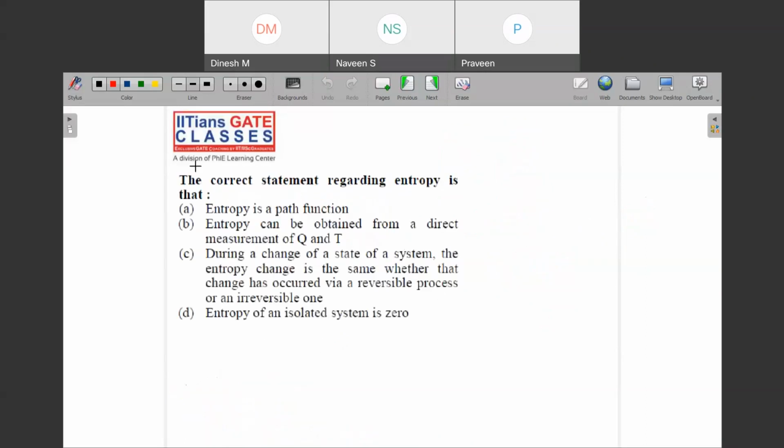Let us read this question. It says that the correct statement regarding the entropy is that entropy is a path function. Was entropy a path function? No. Why? Because entropy is a property. Entropy is a property. Right? So this statement is wrong.